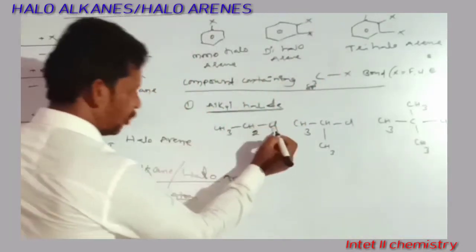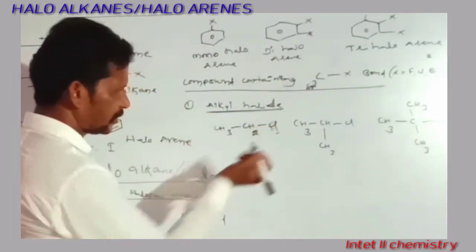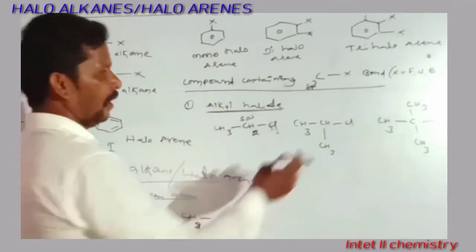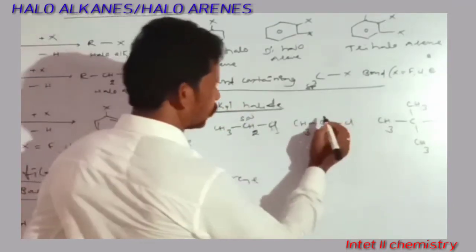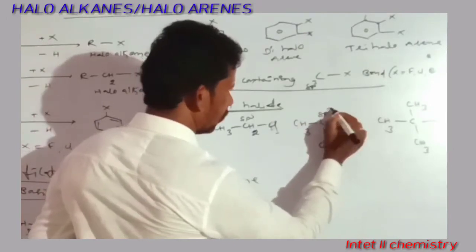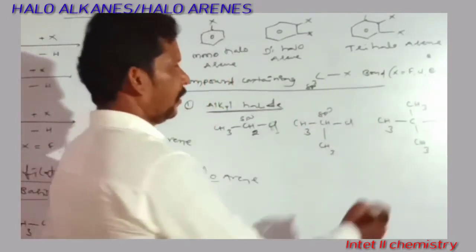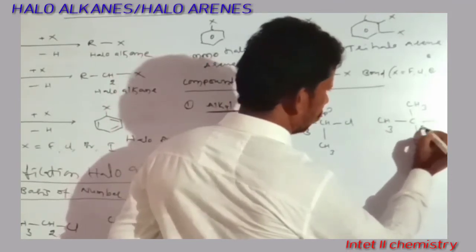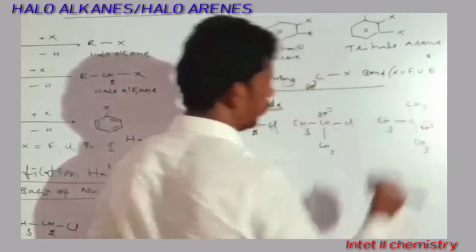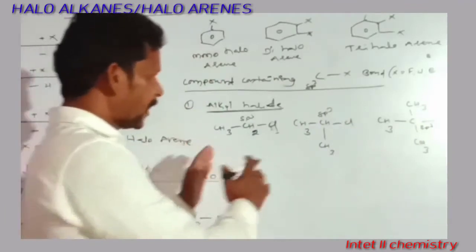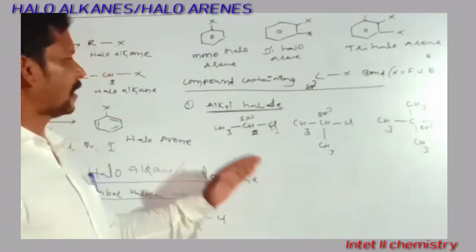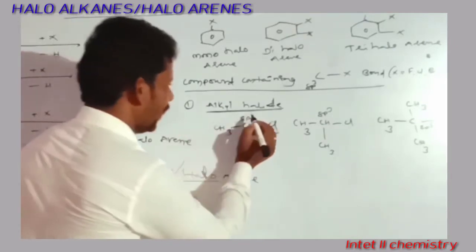In which carbon is the chlorine attached here? sp3. Here also the halogen atom is attached to an sp3 carbon, and here too it is attached to an sp3 carbon only.